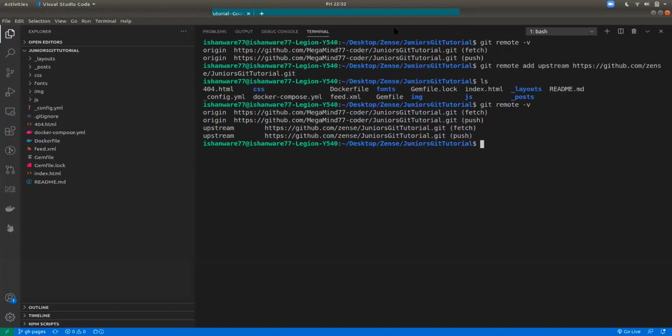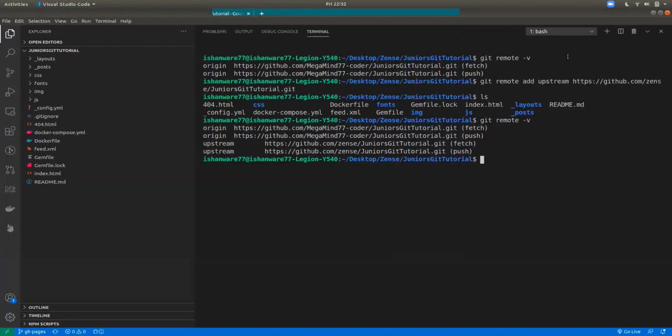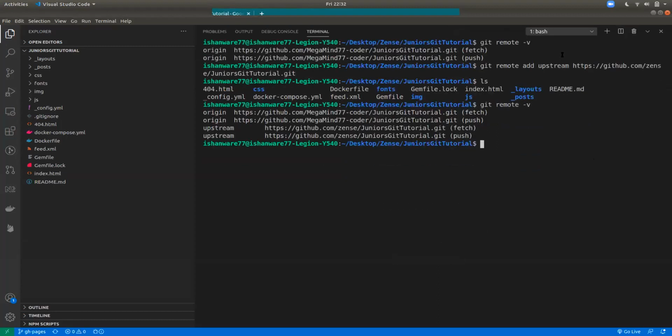The thing is, these remotes, origin and upstream, do not point to branches. They point to the entire repositories. You can select a branch inside a repository, right? So they point to the entire repositories, not any specific branch. Is origin or upstream a repository, or does it point to a repository? Yeah, that's correct. Upstream refers to the main repo. Correct.